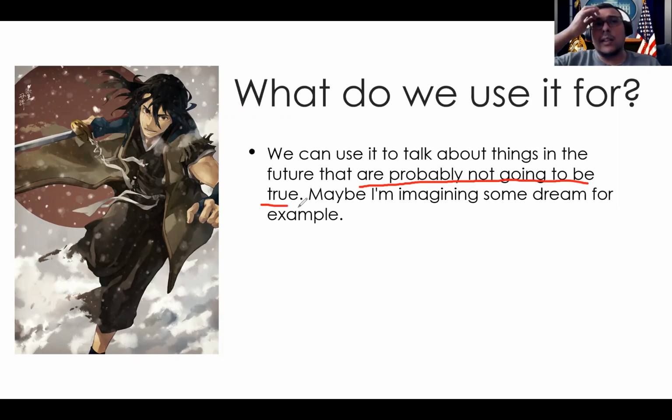So sometimes we tend to dream about stuff that we want to do. Like if I say, oh, I'll be an astronaut, I'll buy a mansion, I'll win the lottery. Like all these things are probably not going to be true, at least for me in particular. Maybe you guys are, well, you guys are a lot younger. If you want to be an astronaut, go for it. But in my case, no, I'm pretty old right now. I think I'm past my prime. So yeah, I can't really do these things. So with me in mind, that would be true. It's probably not going to happen.